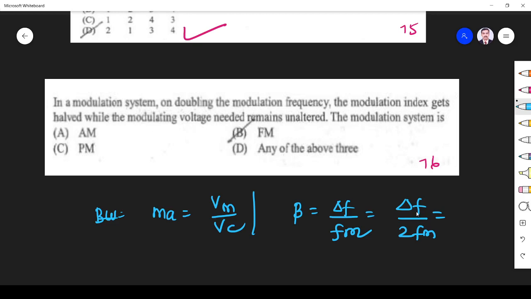If fm increases two times, it is reduced by half. Let us assume delta f by fm is beta. So delta f by 2fm is beta by 2. The original modulation index is halved if you double the frequency. So it should be an FM signal only.